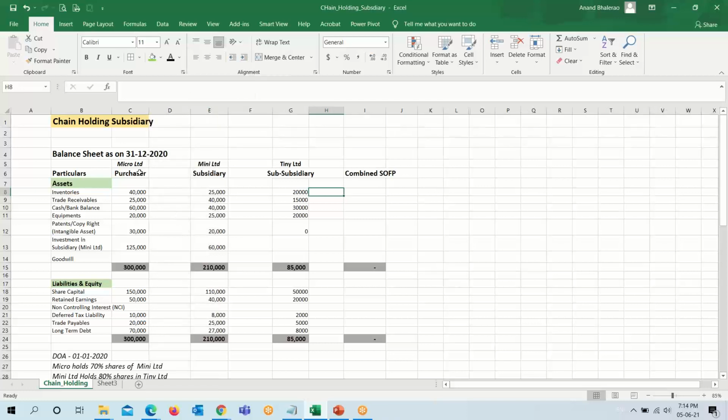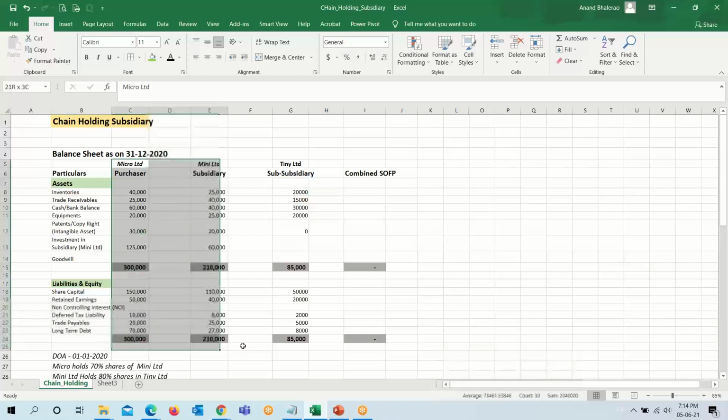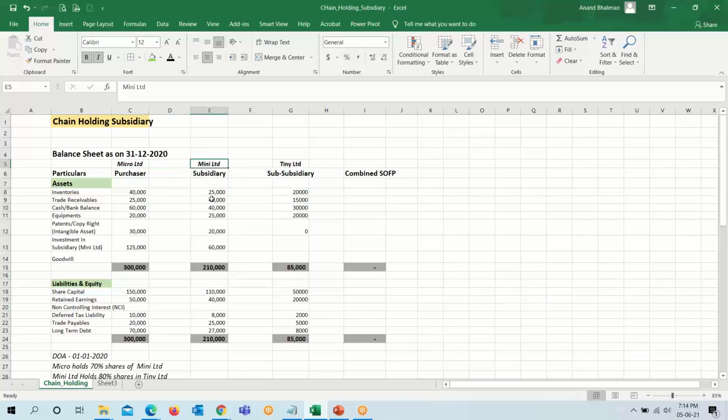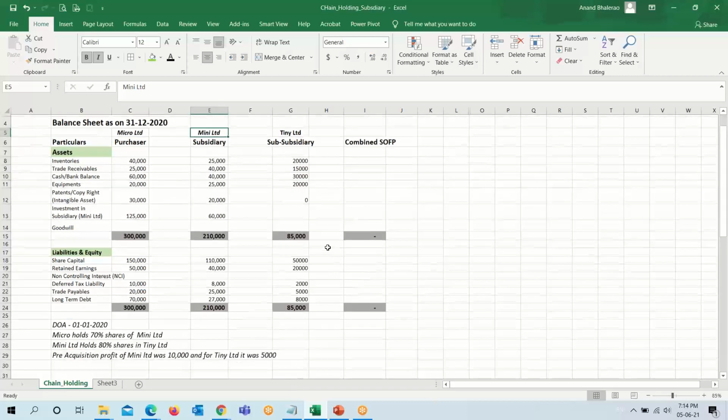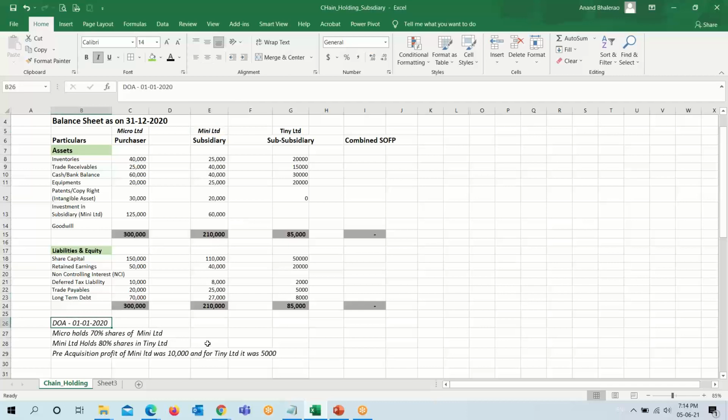So we have been given the balance sheet figures for three companies, three entities. Micro Limited, the holding company, the original purchaser. Mini Limited, the subsidiary of Micro Limited, and Tiny Limited, the subsidiary of Mini Limited. So the financial figures of three entities were available with us. And the additional information: date of acquisition is 1st January 2020.